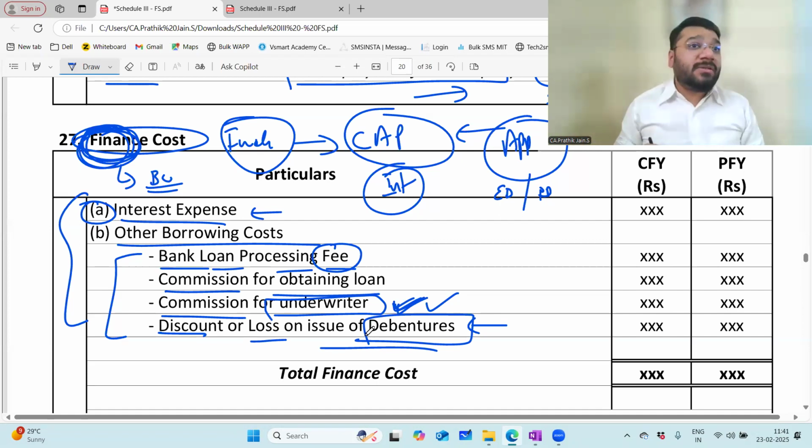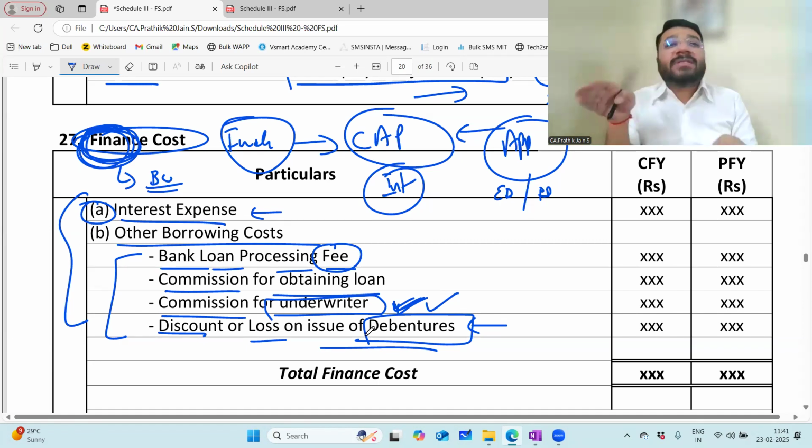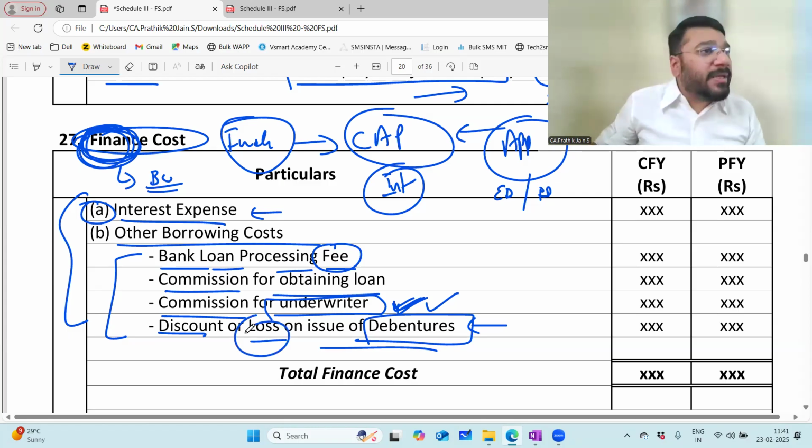No, that is a loss. And you know that loss today itself. So record that loss over a period of this debenture life in the financial statement. Where did we study this concept? In 12th and one more time in CA Foundation. This is called loss on issue of debenture.